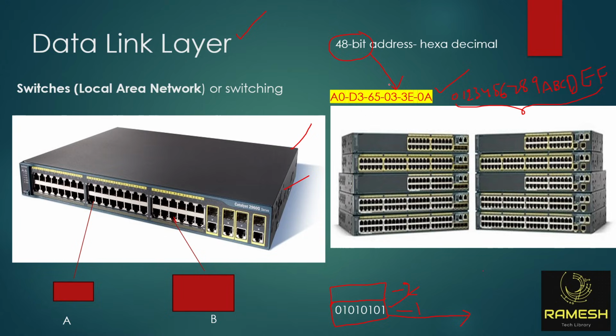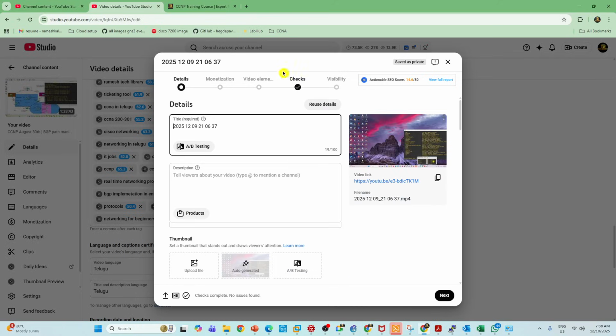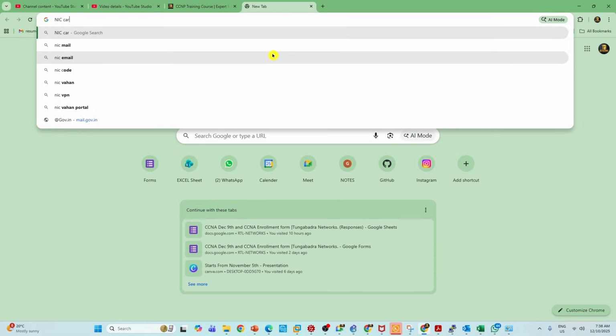MAC address is a 48-bit address. It is represented in hexadecimal format. This is how exactly it looks. And this MAC address is given by the manufacturer, whoever is manufacturing this hardware device. Currently, open your Wi-Fi settings and you will see a MAC address. Even your laptop, each and every hardware device will have a MAC address. You see the NIC card, right?